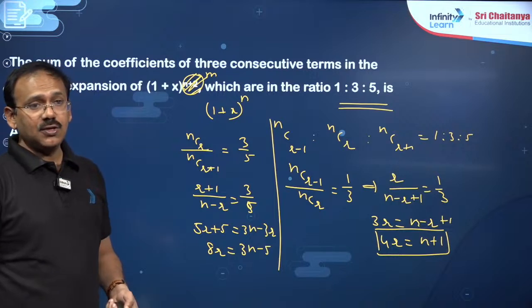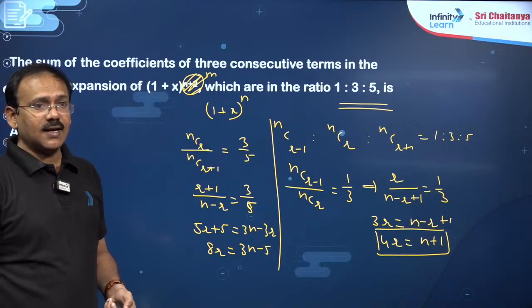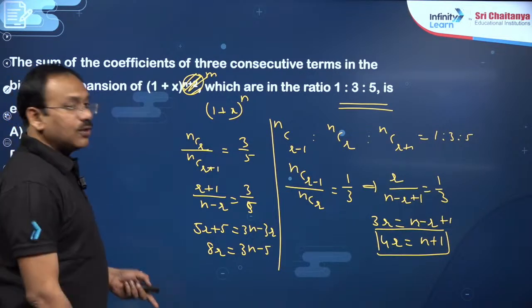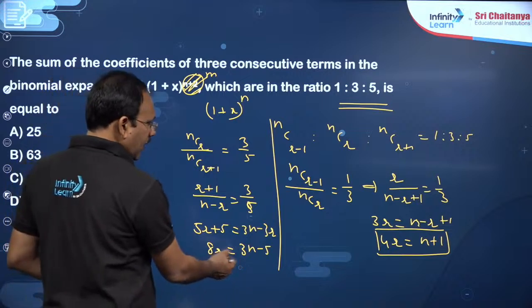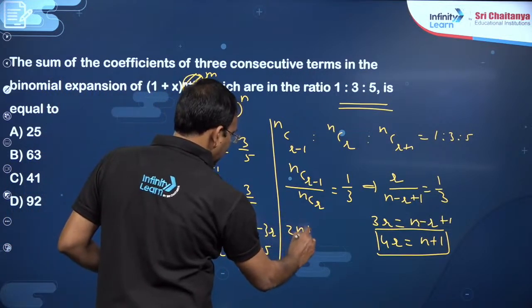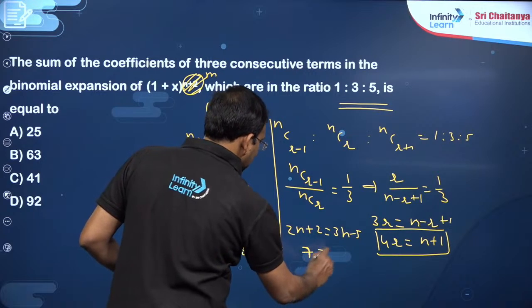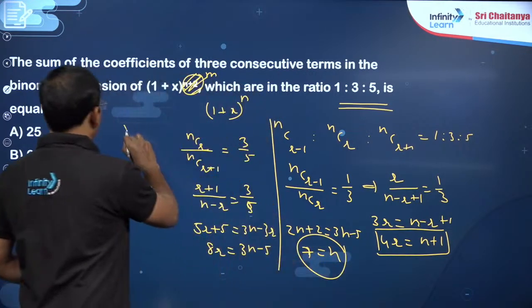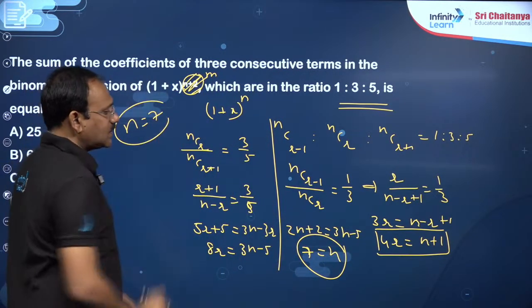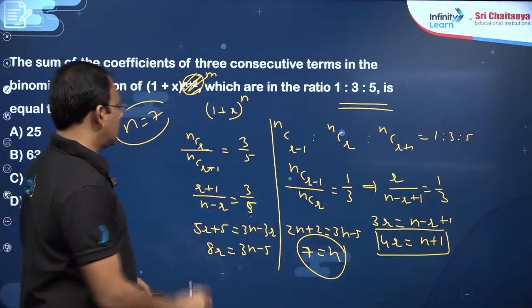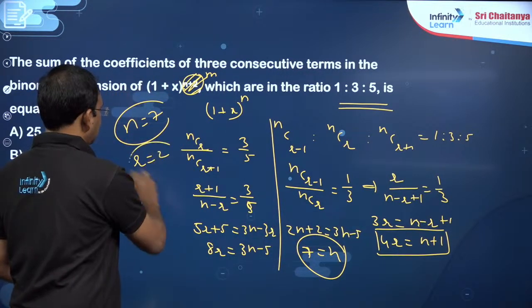So you solve these two equations, dear students. So 8r, no, this is 2n plus 2 is equal to 3n minus 5. 7 is equal to n. Correct. So the n value becomes 7. Once n is equal to 7, r is equal to 2, right? r is equal to 2.